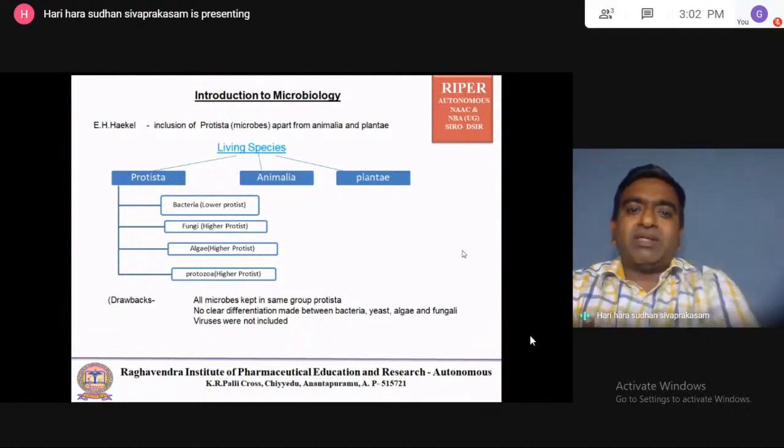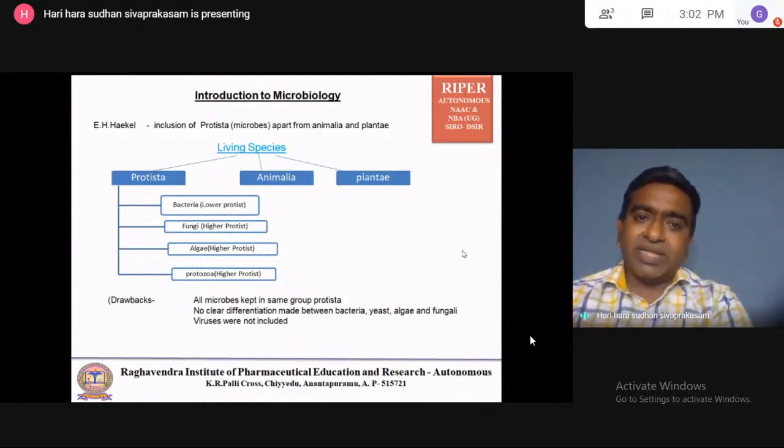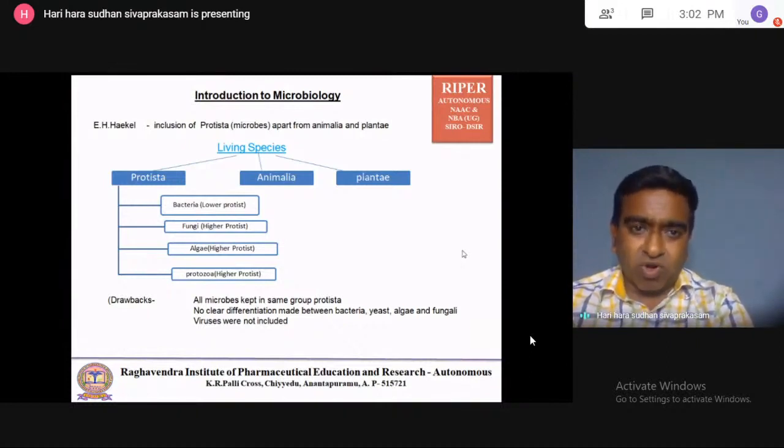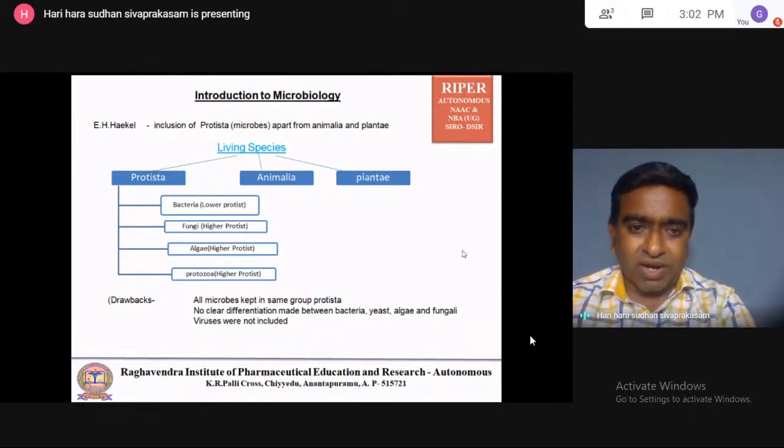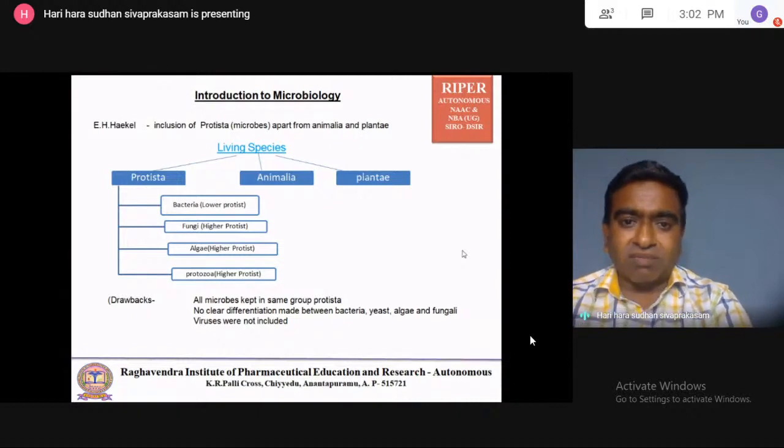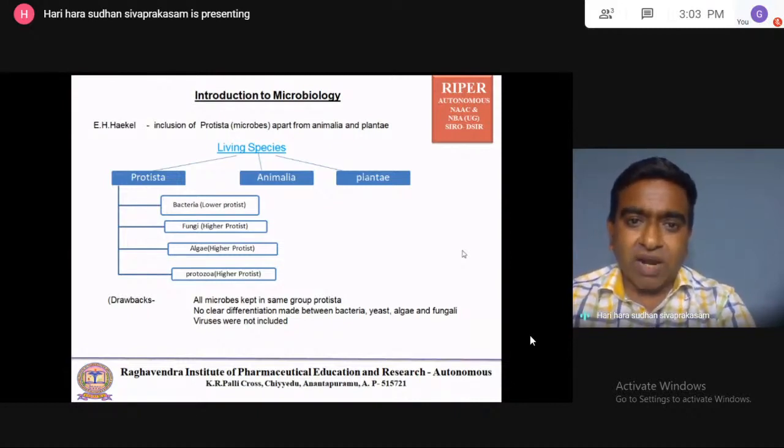As you know, in olden days, animals and plants were there. Slowly, because of the invention of the microscope, people came to know about the microbial species living in the world which cannot be seen by the naked eye. Because of microscopic development and electron microscope development, scientists started to identify various microorganisms. Microorganisms are living species which can be seen only through the microscope, which everybody knows.